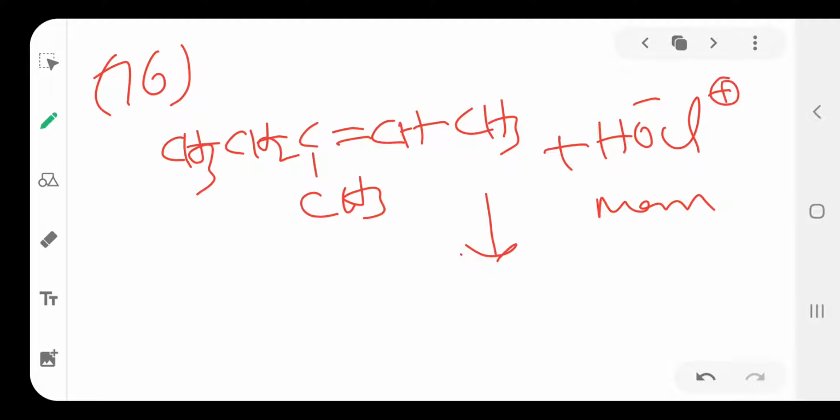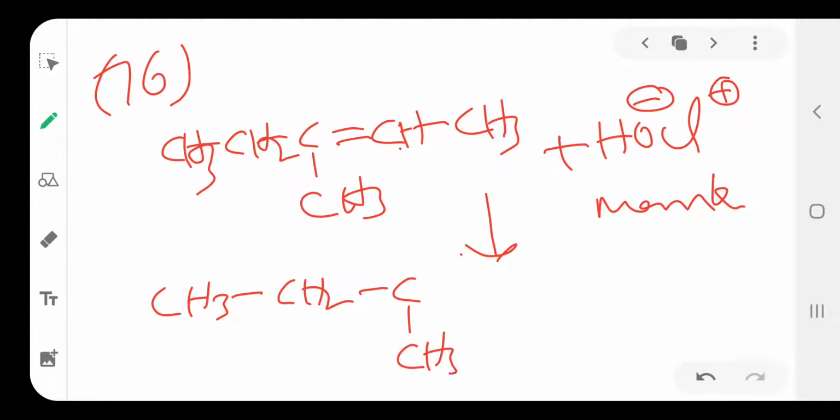HOCl is Cl plus and OH minus. According to the Markovnikov rule, the positive part attaches to the double bond carbon containing more hydrogens, and the negative part attaches to the double bond carbon containing fewer hydrogens. That's why here the OH negative part is attached to the carbon with the methyl group, and the positive part to the side with more hydrogens.